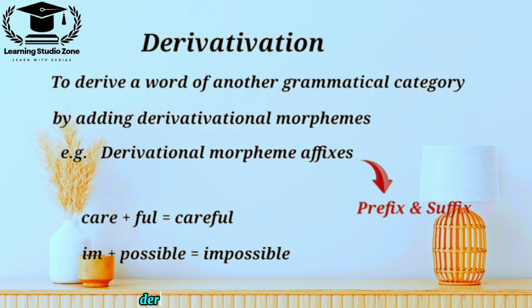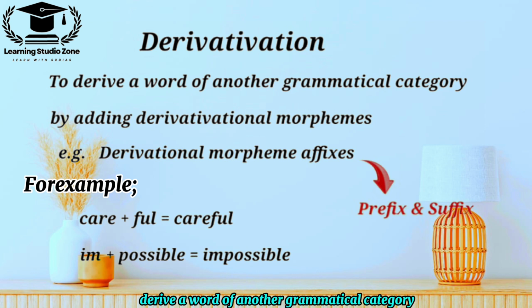Derivation. To derive a word of another grammatical category by adding derivational morphemes. Sometimes we add some derivational morphemes, like prefixes or suffixes, and make new words. Like for example, we have a word care and we have a word full, two different morphemes. We make a new word careful. So it is called derivation. Or another example, we have im plus possible. So we made a new word impossible, which we call the process of derivation.